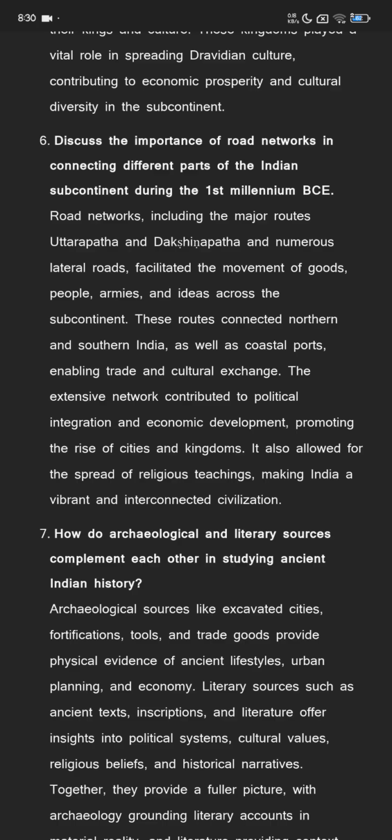These routes connected northern and southern India as well as coastal ports, enabling trade and cultural exchange. The extensive network contributed to political integration and economic development, promoting the rise of cities and kingdoms. It also allowed for the spread of religious teachings, making India a vibrant and interconnected civilization.